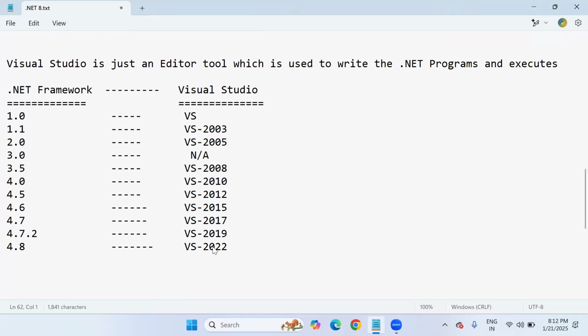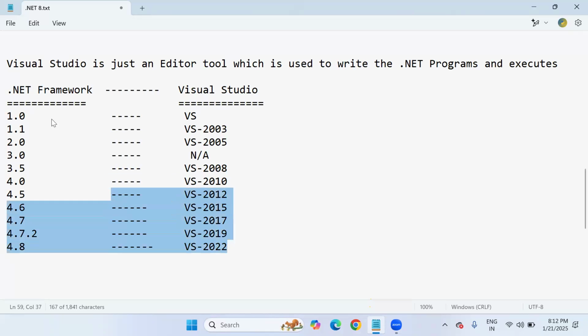This is the latest Visual Studio, what we are going to use in our coding also. Visual Studio 2022 we are using, sir. So 4.8 is the latest framework. Who wants to develop a .NET application in a platform dependent style, that means which can run only on the Windows operating system, they better use the 4.8 latest version. If they use 4.8, better to use what version of Visual Studio editor? Visual Studio 2022 version needs to be used.